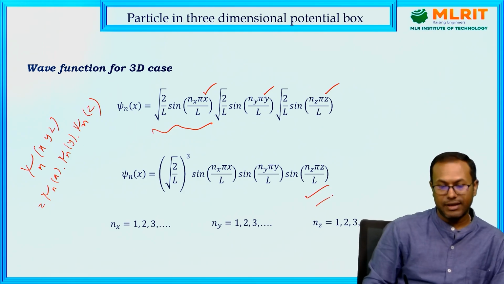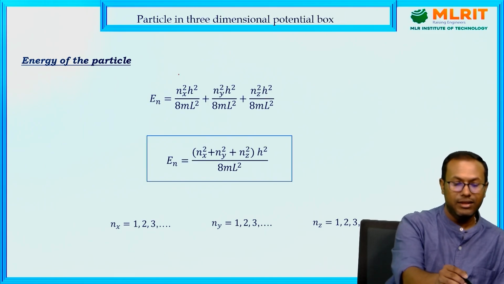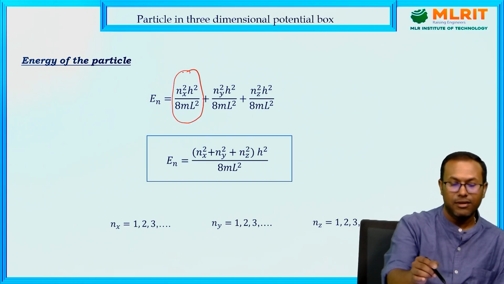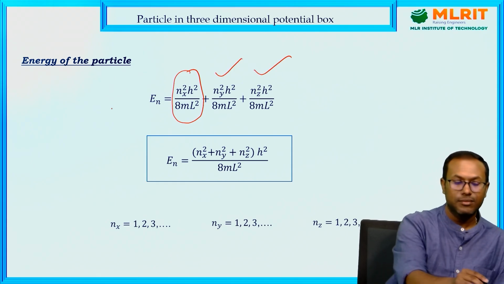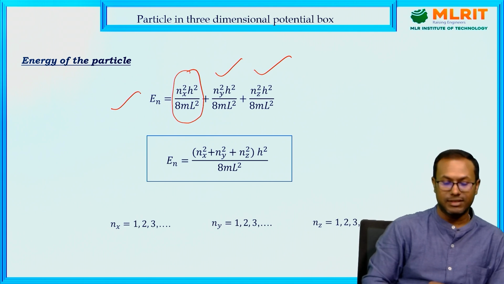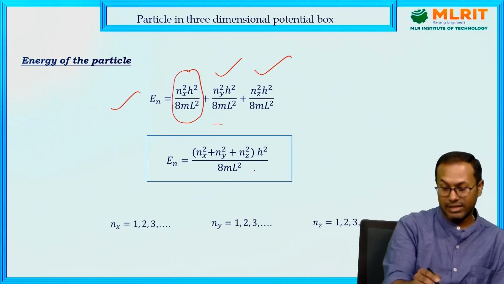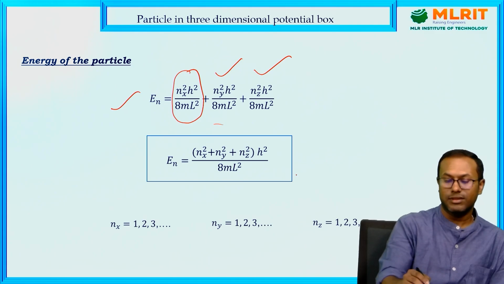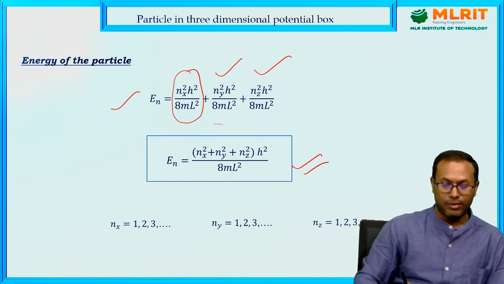In case of energy, when we come to the derived expression, earlier in 1D only this term was there. Now two terms are added, this one and this one, corresponding to the y coordinate and z coordinate in the 3-dimensional case. So the expression is En equals nx square plus ny square plus nz square times h square by 8mL square. This is the general expression for the 3-dimensional box problem energy value.